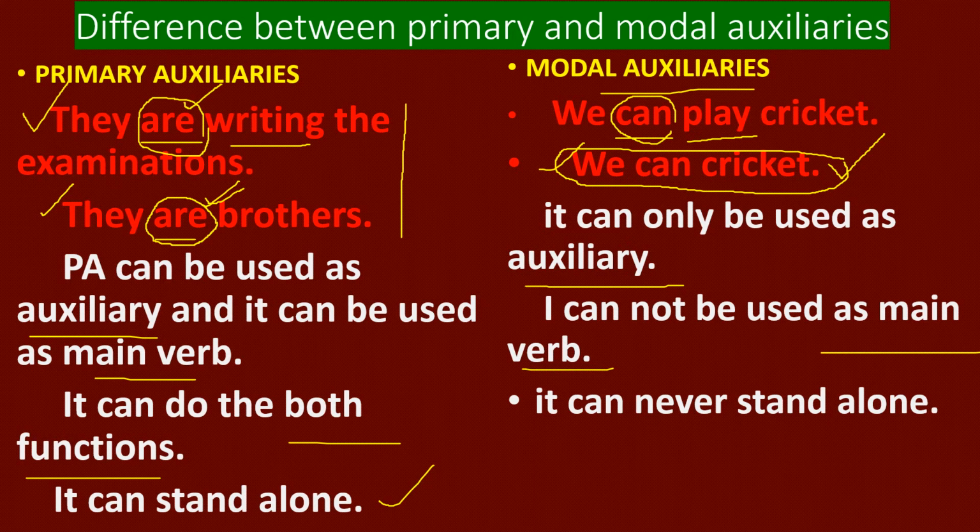It cannot be used as main verb. Modal auxiliaries are not used as main verbs, but primary auxiliaries are used as main verbs. Modal auxiliaries are only used as auxiliaries. They can never stand alone. Don't write any modal auxiliary alone. You should write an auxiliary along with a main verb. But a primary auxiliary can be used as main verb also. You can write a primary auxiliary as main verb and also as primary auxiliary.